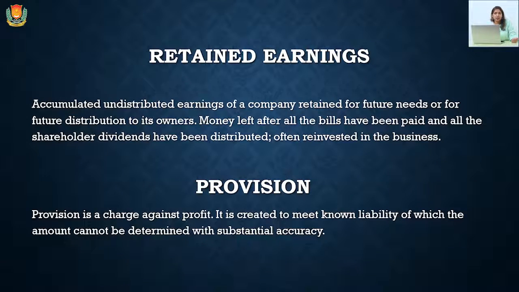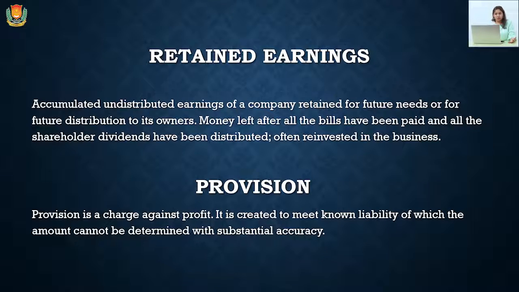Retained earning. Retained earning is a part of profit which is retained by the proprietor, by the company, to invest in the business itself. So there are different types of retained earning, like the P&L account, and that kind of profit which has not been distributed to the shareholders as dividend. So it will be retained in the organization for further expansions and modernizations.